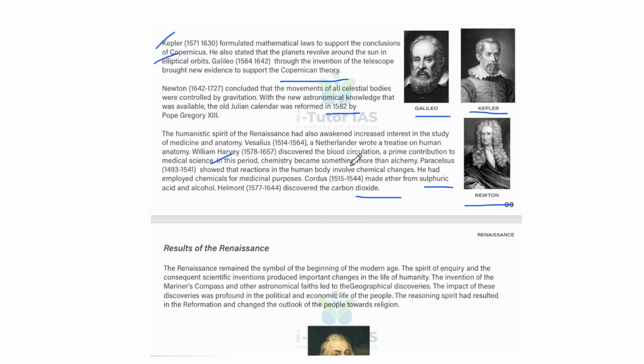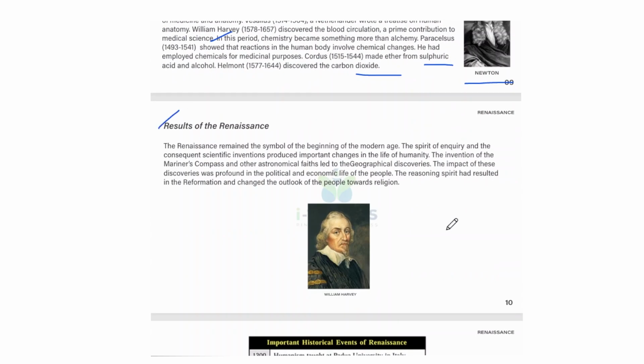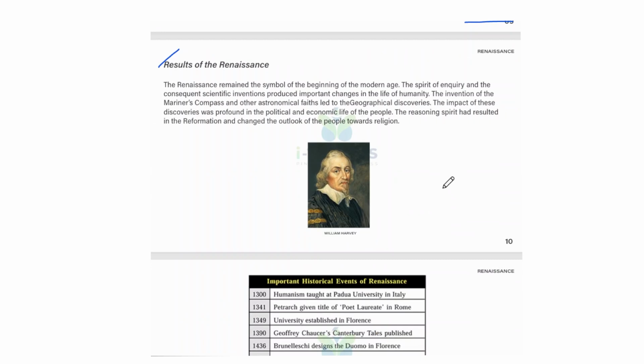Okay. And the result of the Renaissance. So what is the result of the Renaissance? The Renaissance remained the symbol of the beginning of the modern age, and the spirit of inquiry and the consequent scientific inventions produced important changes in the life of humanity.